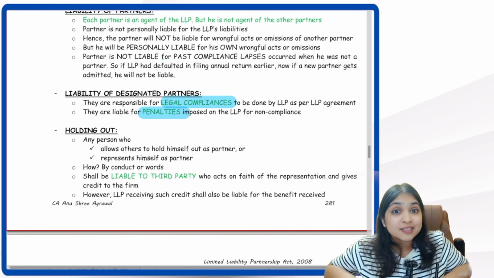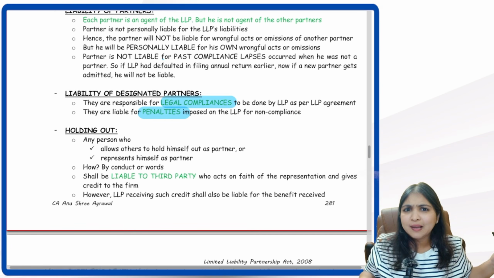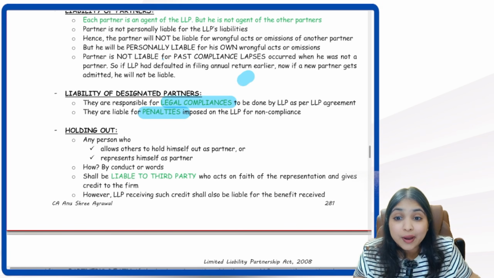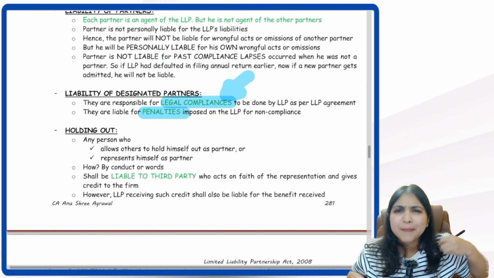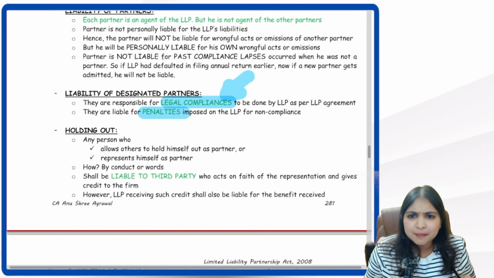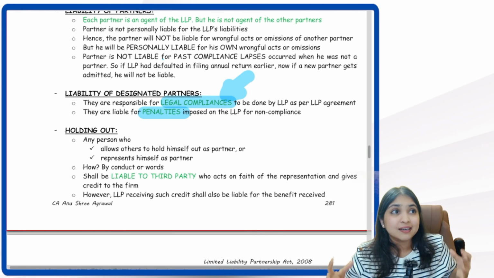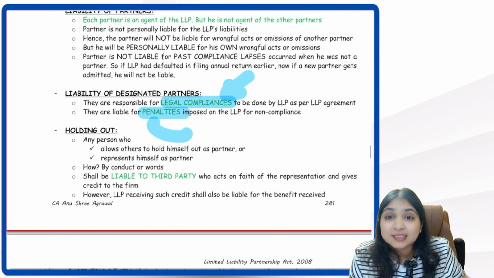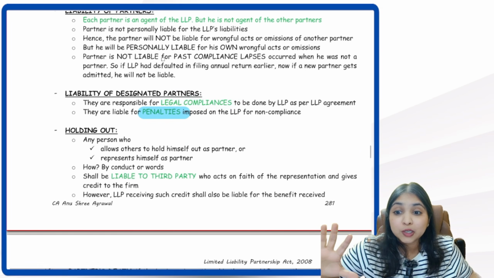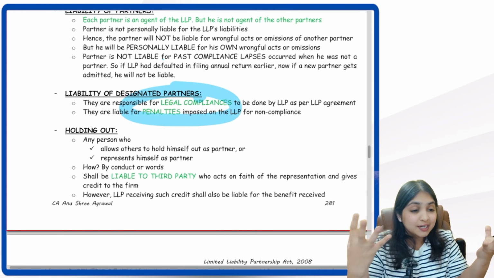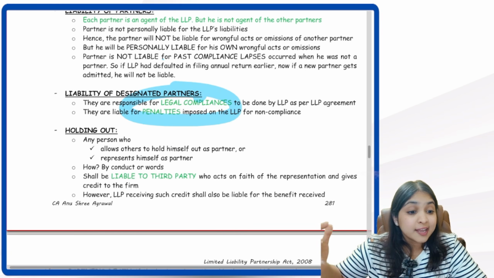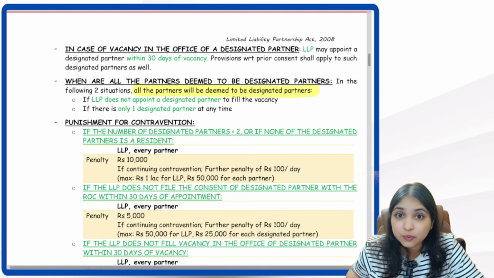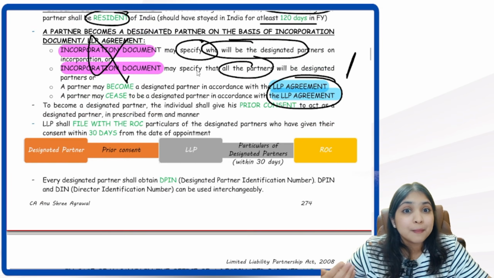Which means, who is responsible to ensure that the LLP fulfills all legal compliances? Designated partner. He is the one who is responsible for legal compliances. By chance, if the LLP does not fulfill some legal obligation, or does some non-compliance, who will be punished? Whatever penalty is there, who will have to bear it? The designated partner will have to bear it. So are you able to imagine what kind of responsibility I am dumping on the designated partner? He is the one who is responsible to ensure that all the legal compliances are properly complied with by the LLP. So I am putting on him a big huge responsibility.